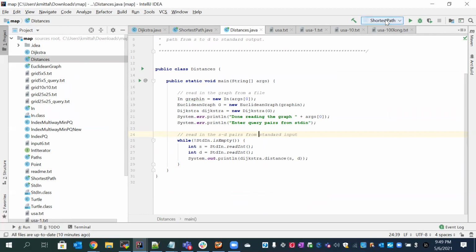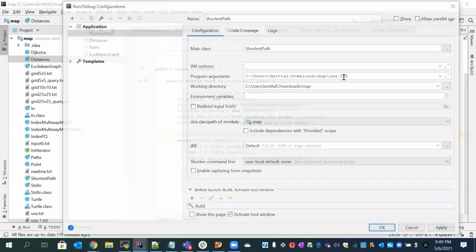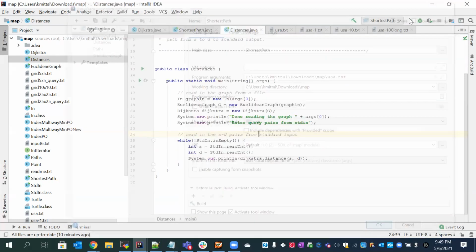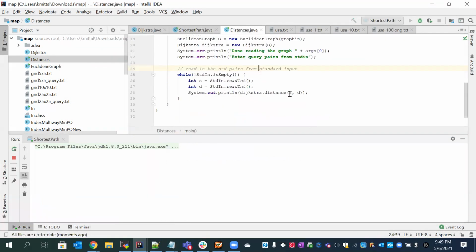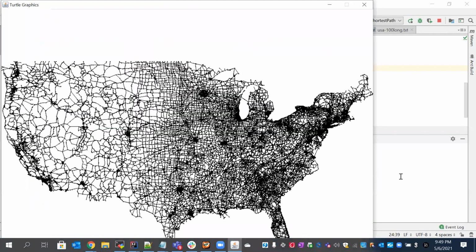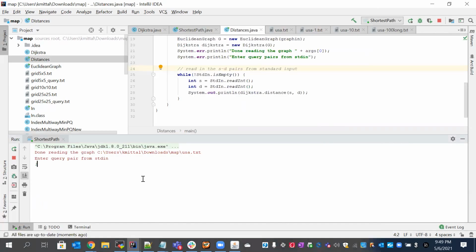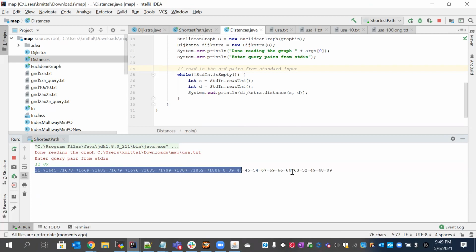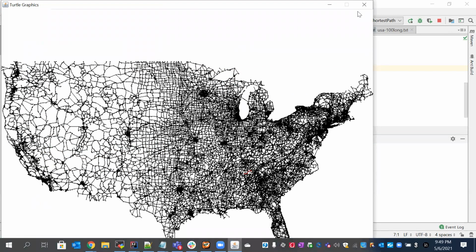I have taken the argument as the usa.txt file. If I run this, this is the overall graph for the usa.txt. And if I suppose find the path from 9, it will give me the shortest path from 11 to 89. So now this will end, and this was one of the classes which we wanted.